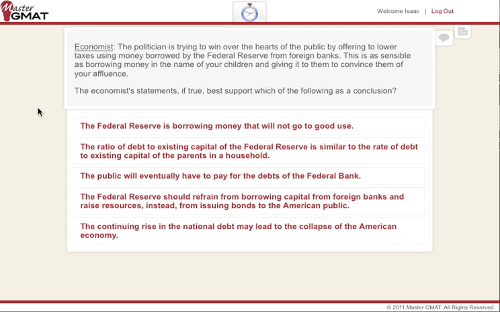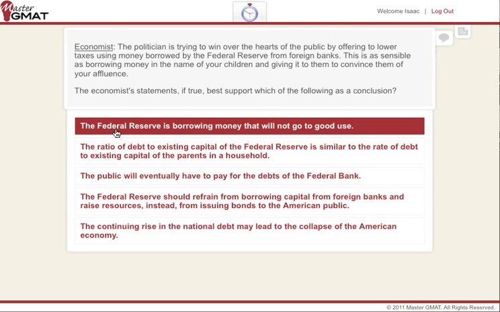Okay, so welcome back. Now the first thing we need to do is see what's going on over here. And obviously we have two premises over here. The first is that the politician wants to be popular by lowering taxes using money borrowed by the federal bank from foreign banks. The second one, in the second sentence, is that this is analogous to parents who want to show affluence by giving their children money which was borrowed in their children's name. So those are the two premises, and we're trying to come up with some kind of conclusion over here, but not a big leap. So we need to have a look.